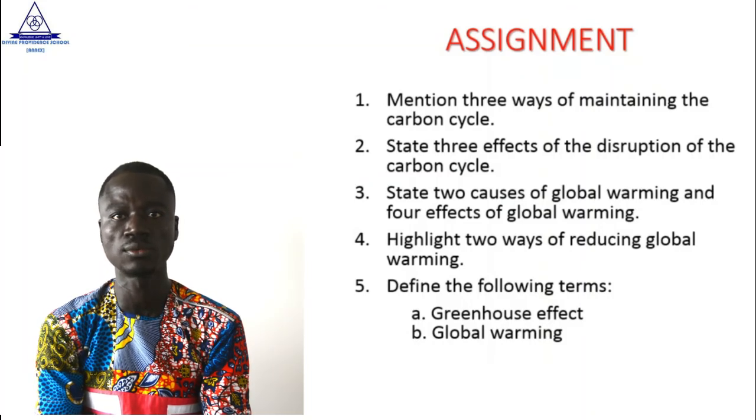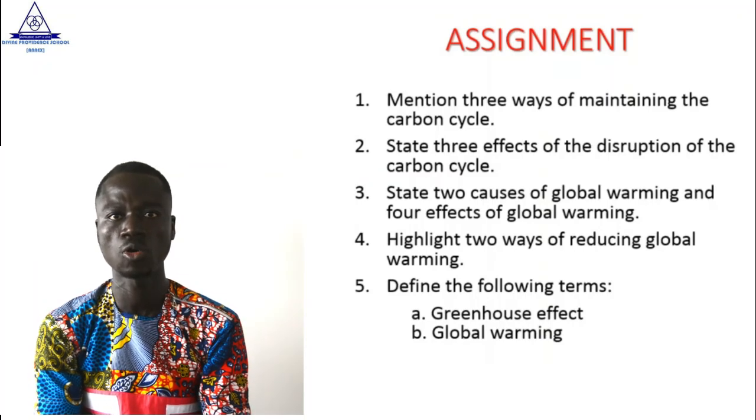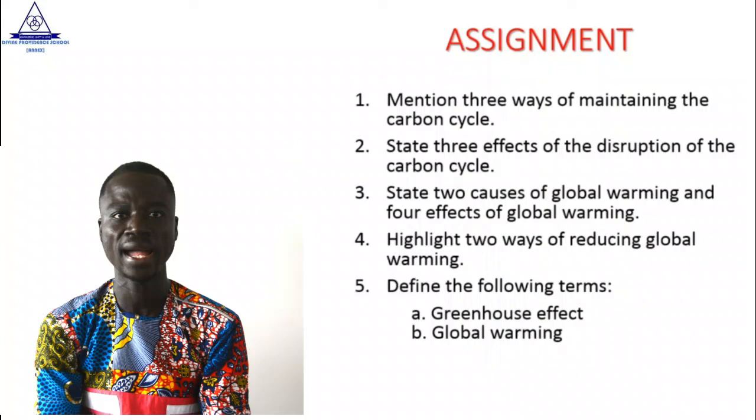State 2 causes of global warming and 4 effects of global warming. 4. Highlight 2 ways of reducing global warming. And 5. Define the following terms: A. Greenhouse effect, and B. Global warming.